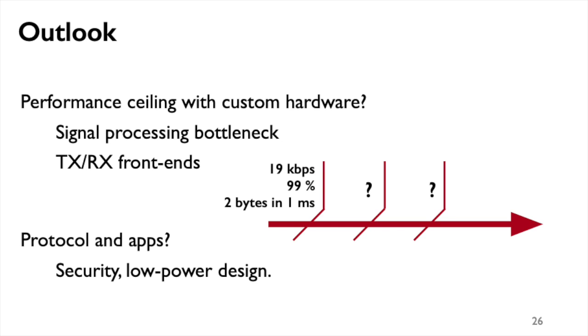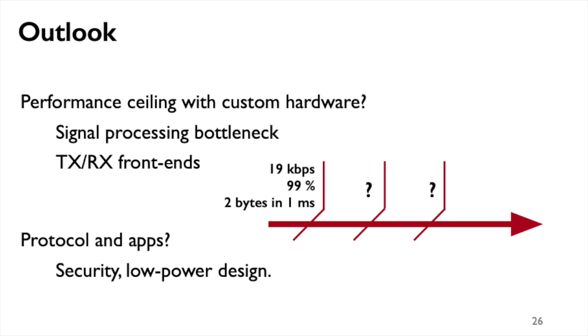At this point, 2 major questions remain. The first is just how far we can push zero-wire's performance. At this point, all of the signal processing is done in software, while mature networking technologies would use custom silicon for this kind of thing. It is this signal processing that currently bottlenecks zero-wire's performance. A similar argument applies to the transmission and reception circuitry. We simply took it from another research project on wireless optical communication. It is in no way designed for what we try to achieve in this paper.